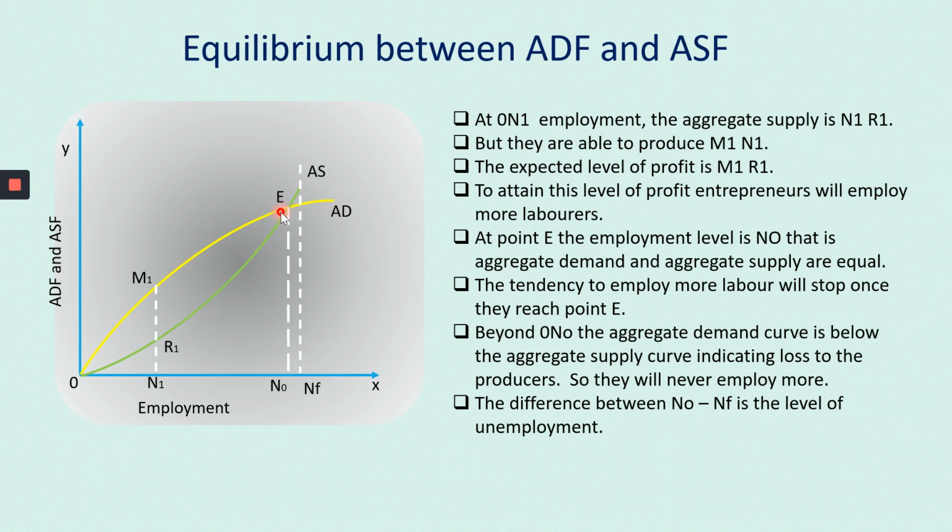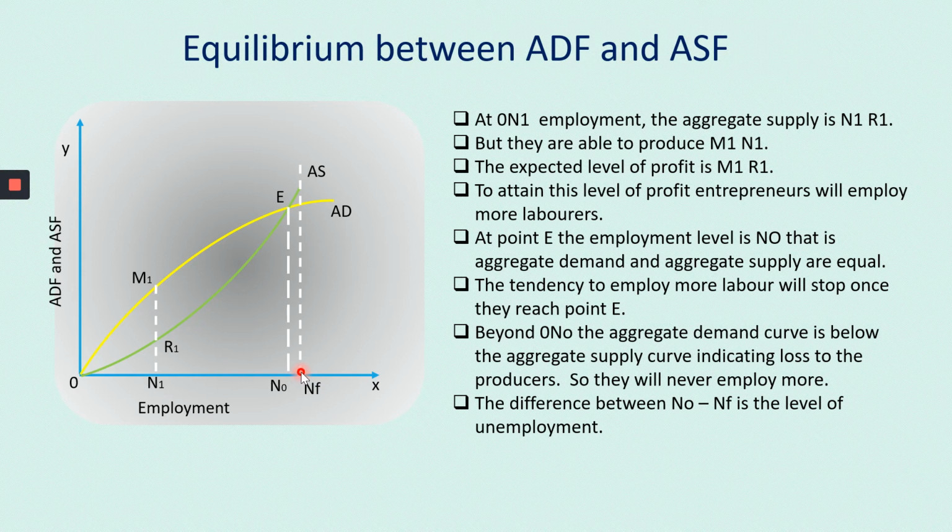Till this point, he will be making profit because here the supply is more, but the demand is less. So he will be making a loss here. So no entrepreneur will be functioning to make a loss. He will like to make only profit. So he will stop employing the laborers at this point, at the point of E. So beyond N naught, he will not employ anyone.